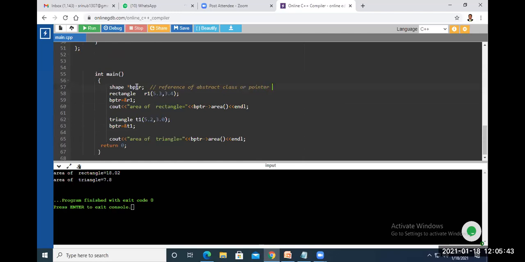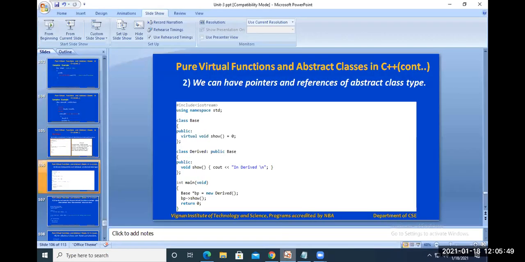It is not an object here. We can have only pointers and references of abstract class type.